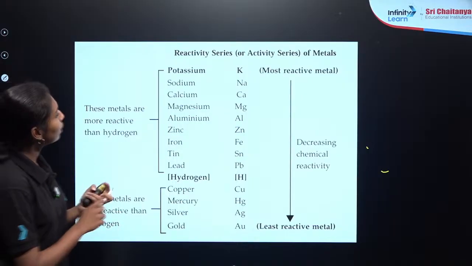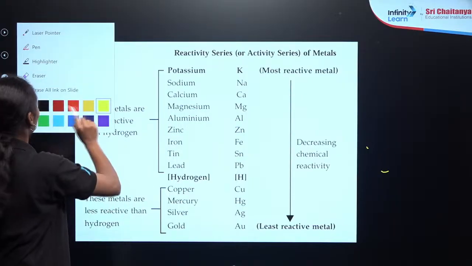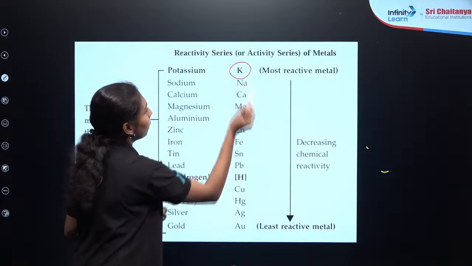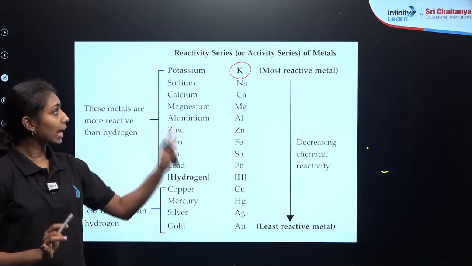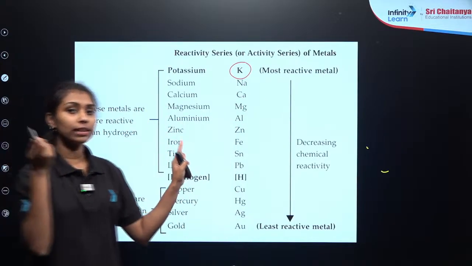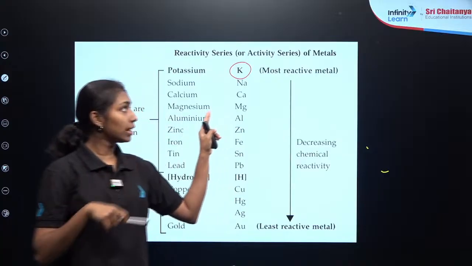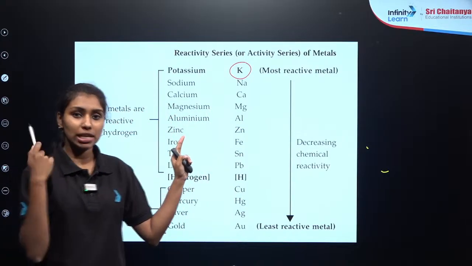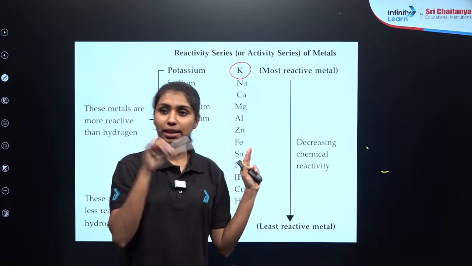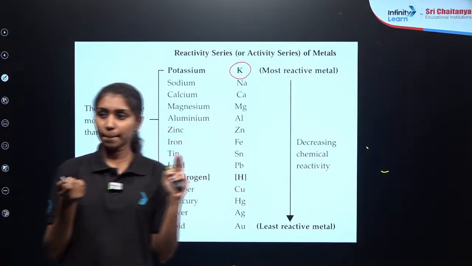So what you are observing here, the first metal, potassium, is the most reactive metal. If you are recalling the reaction between potassium and oxygen, you will form potassium oxide by a vigorous reaction, by catching fire, right?